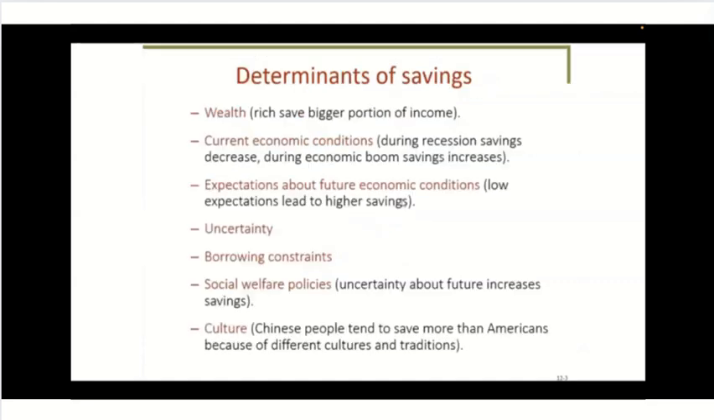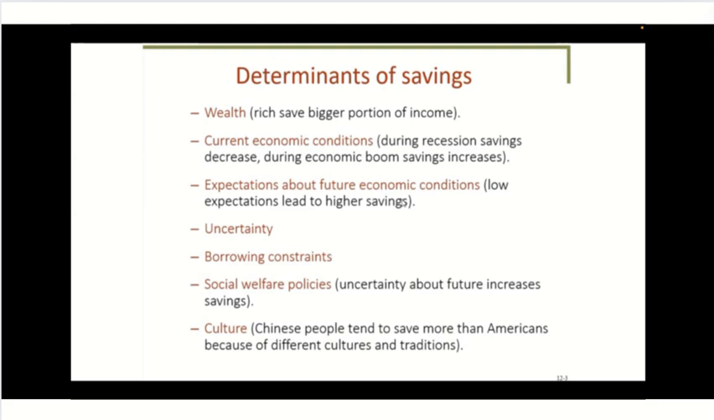Now we're going to take a look at the determinants of savings. The first one being wealth. As wealth increases, people save more since they have a bigger portion of funds available. Next is current economic conditions. When there's an economic boom, there is an increase in savings, and when there's a recession, we have a drop in savings.